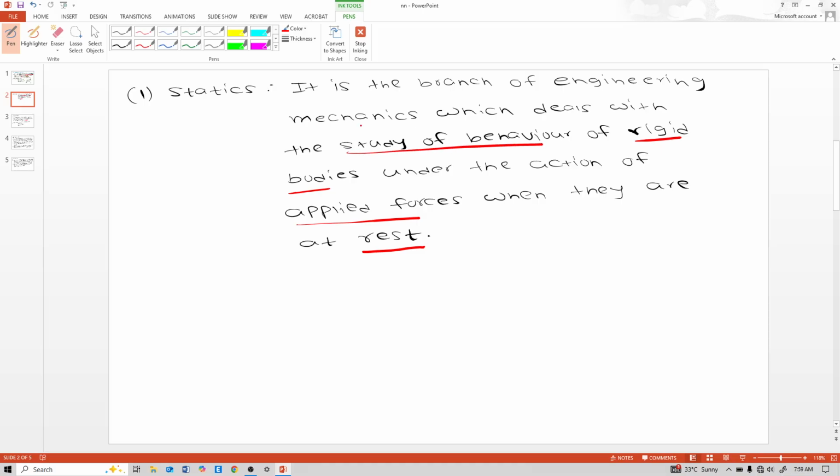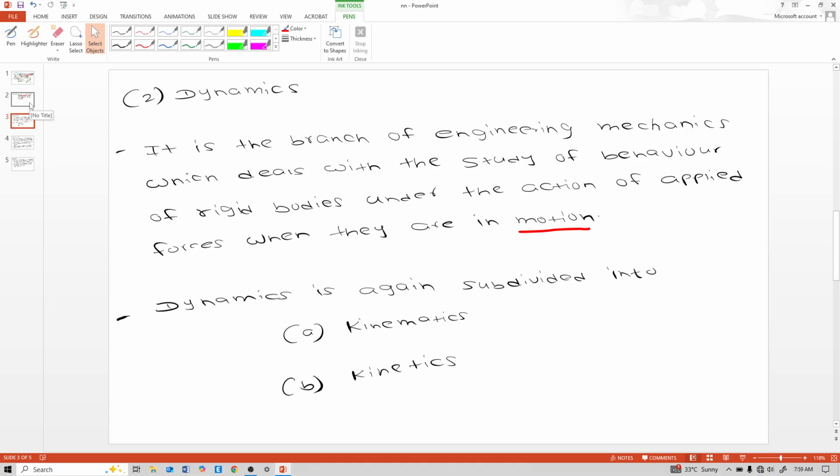So statics means the branch of engineering mechanics which deals with the study of behavior of rigid bodies under the action of applied forces when they are at rest. And dynamics means the branch of engineering mechanics which deals with the study of behavior of rigid bodies under the action of applied forces when they are in motion.